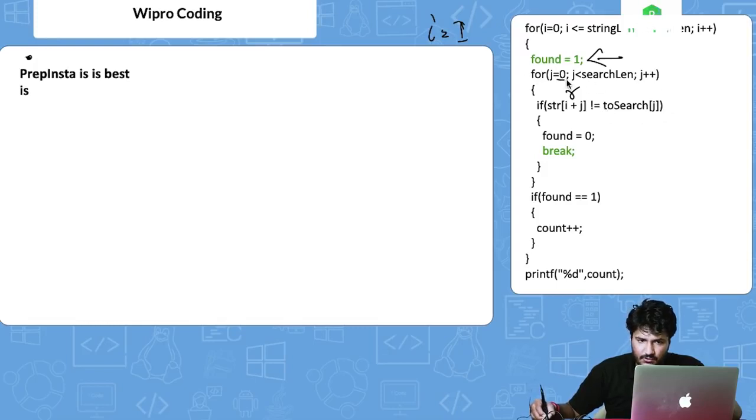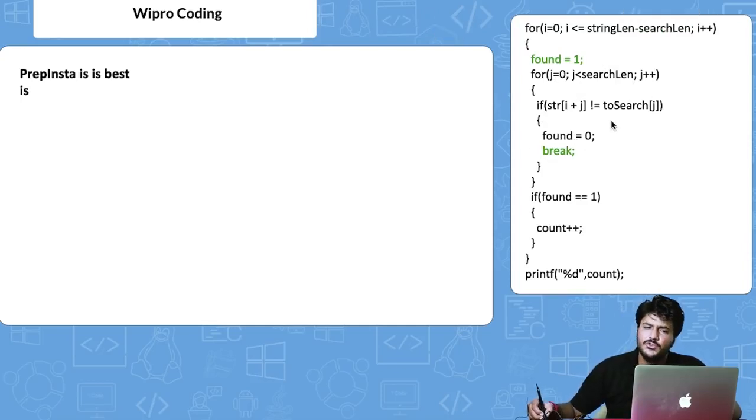So for j is equal to 0, which is not equal to I, again we do the same thing. Now found is equal to 0 and then break. So it will keep on running till here, this blank space. Now let us consider we are here, at the 10th position, right? Till I is equal to 9, it will always say found is equal to 0 at the very end, so this count plus plus will not get increased, right?